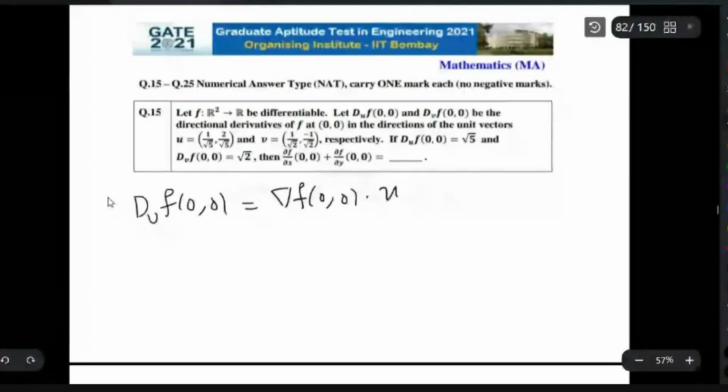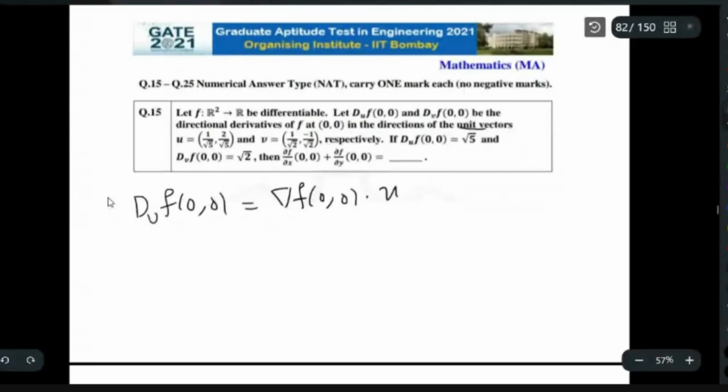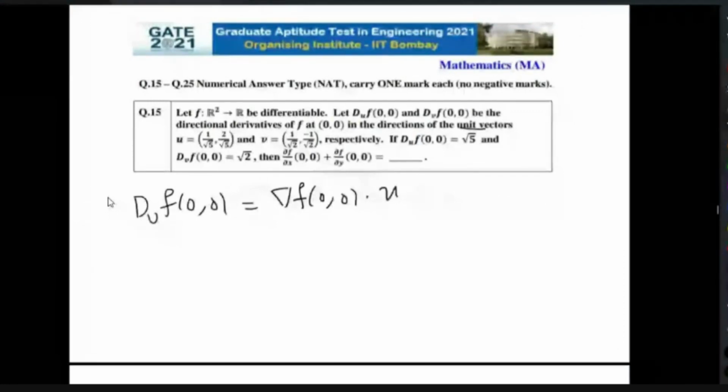Here the given vector u is a unit vector. That is already mentioned in this question itself. Sometimes they will not give the unit vector. In those cases, you have to make it a unit vector. How will you make it a unit vector? You just divide throughout by the norm of the vector. That's all. But in this case, they have given the unit vector itself.